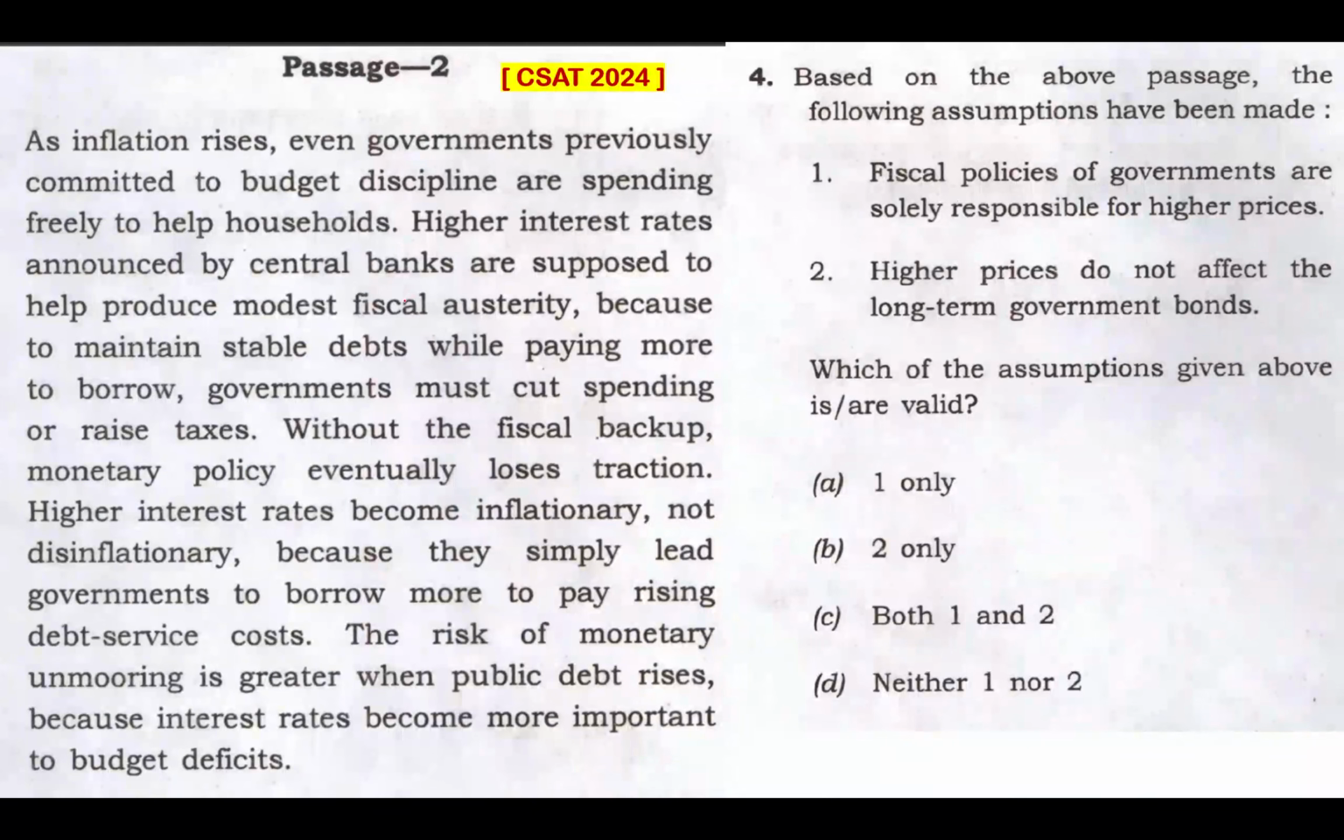Question number 4, which is a sub-question of passage 2. Based on above passage, the following assumptions have been made. The keyword is assumption. Statement 1. Fiscal policies of governments are solely responsible for higher prices. Solely. We'll surely have a problem with this word solely. This passage never suggests that fiscal policies are solely responsible for higher prices.